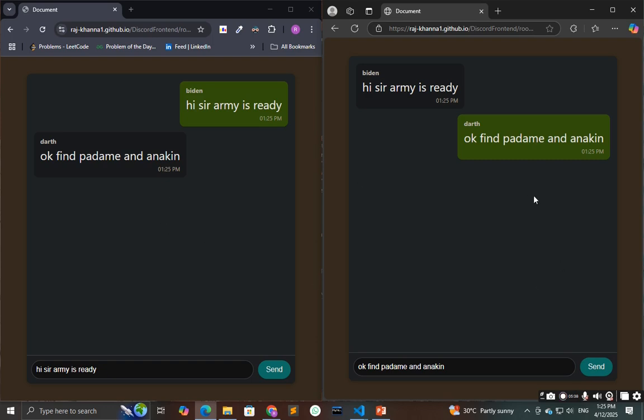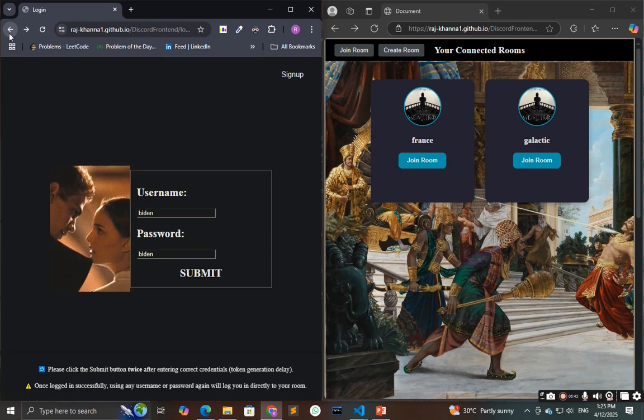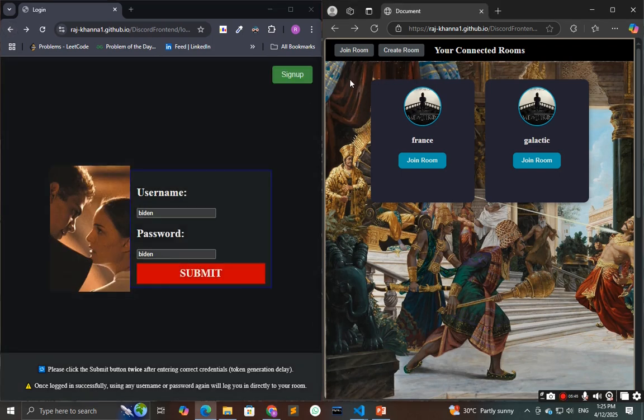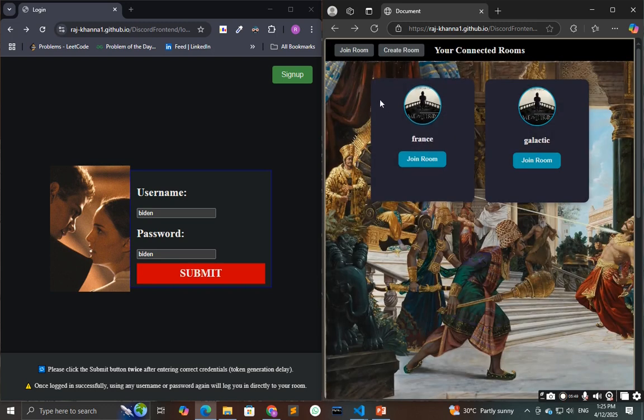So this is all the functionality, like we can join a room, we can create a room, and we can chat with the other users on the platform.